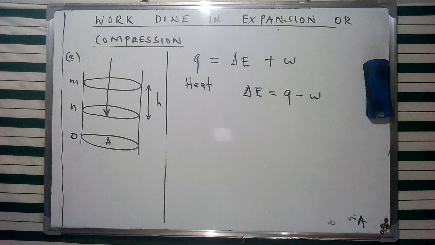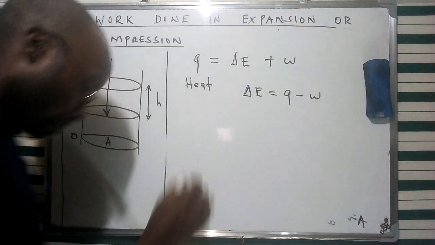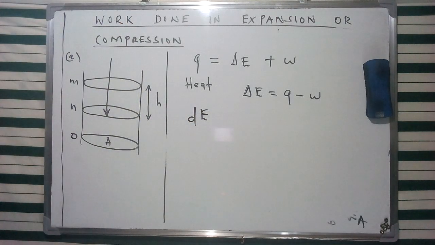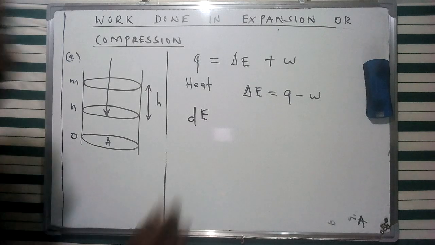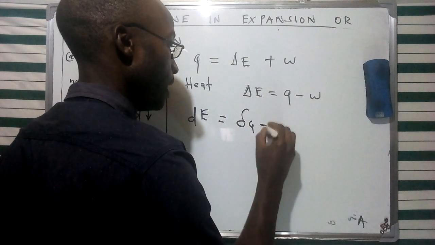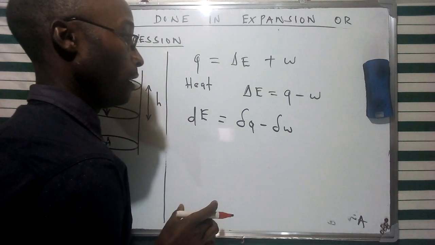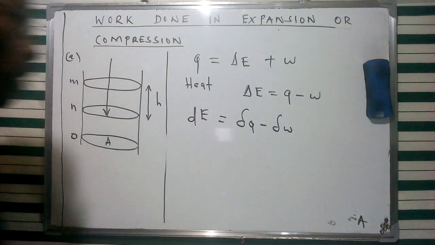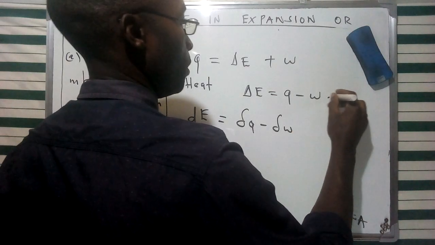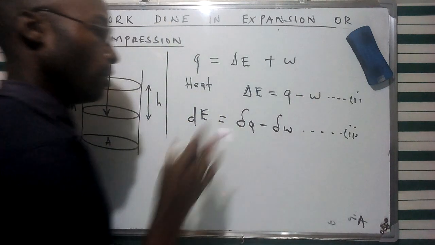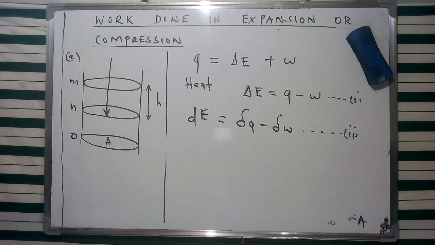Now in our subsequent videos, we're going to see that we can describe a small or infinitesimal change in this energy by using a differential, dE, which is given as the change in Q minus the change in W, an infinitesimal change in the internal energy. So we can give this variation using equation 1 or 2, where 2 constitutes the infinitesimal change in this internal energy.